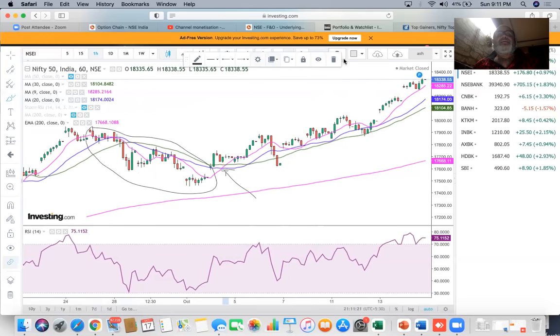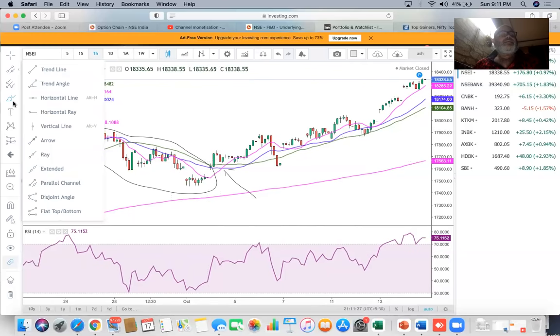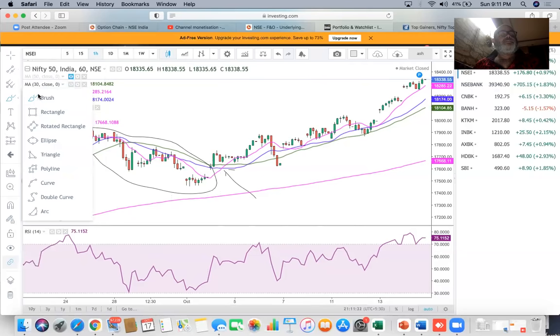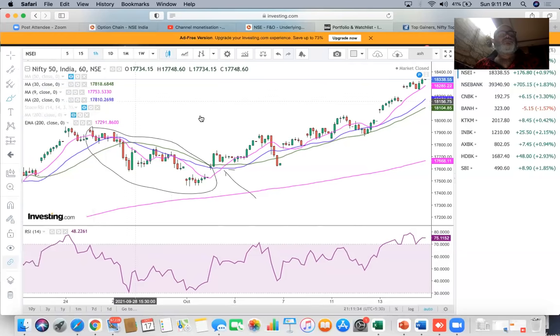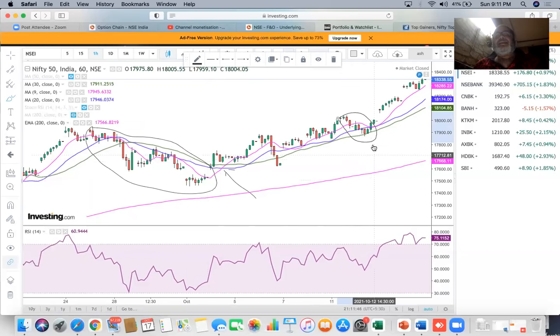The other buy signal is that each time you correct back towards 30 and then you start to emerge out of a consolidation.